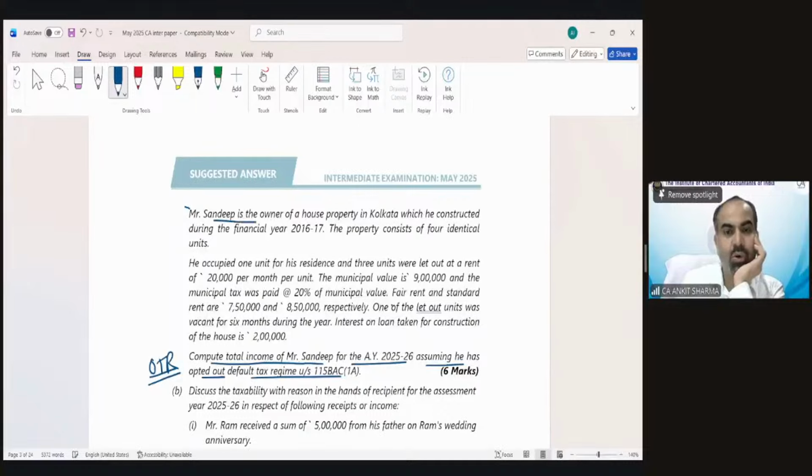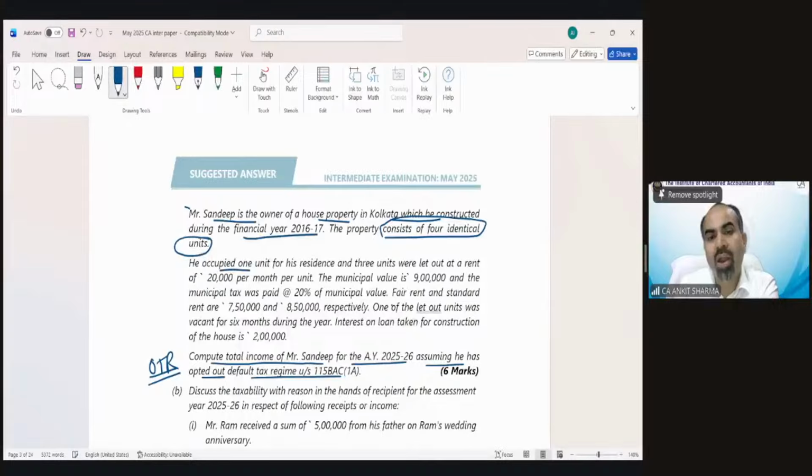So Sandeep is the owner of a house property in Kolkata, which he constructed. Let me tell you, it is one of the best examples of house property. What you are seeing in this case could be a question that could be independently asked in the examination for 5 or 6 marks. They just need to include some interest in this, and they can ask to calculate the house property income under both regimes. So that could be a very good question. During the financial year 16-17, the property consists of 4 identical units.